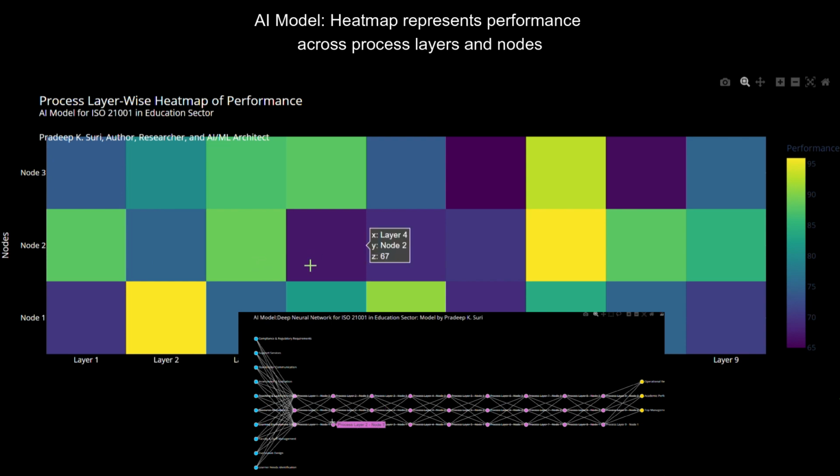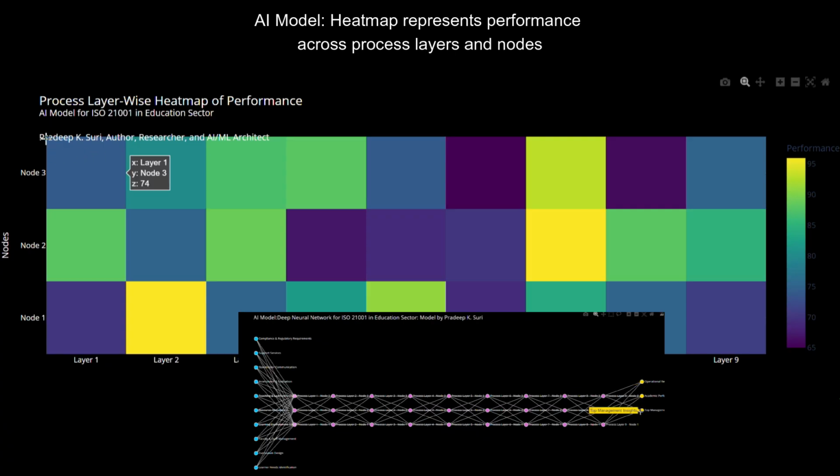Designed by Pradeep K. Suri, this AI-driven visualization helps institutions evaluate operational quality and academic effectiveness using a structured neural model approach. Explanation of the video, Outcome of DNN Architecture. Title: Process Layer-Wise Heat Map of Performance, AI Model for ISO 21001 in Education Sector. By Pradeep K. Suri, author, researcher, and AI/ML architect.